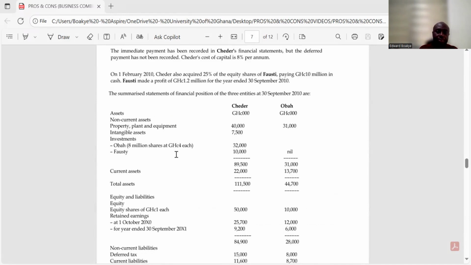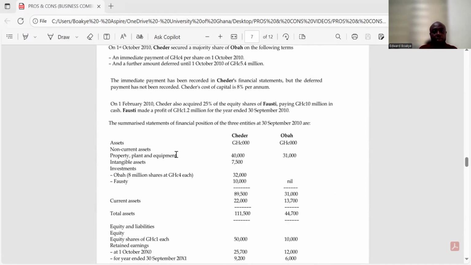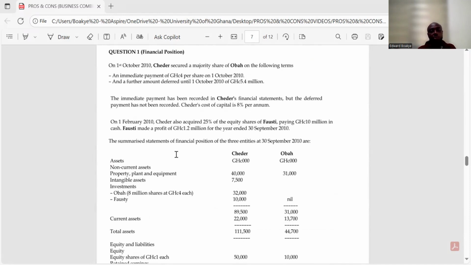All right. So let's look at this question. On 1st October 2010, Cheddar secured a majority share of what? Oba on the following terms. An immediate payment. So this is just talking about what? This is just talking about the terms of payment. So an immediate payment of 4 per share on 1st October 2010.